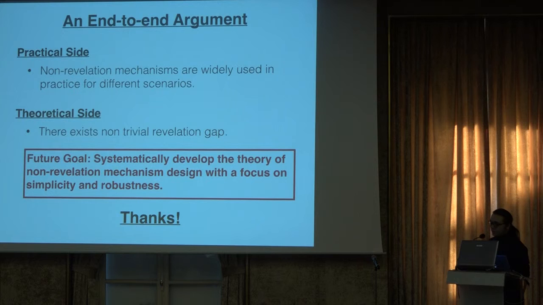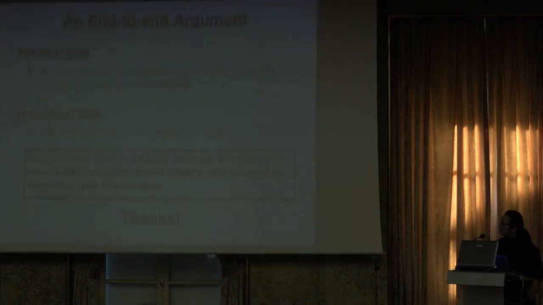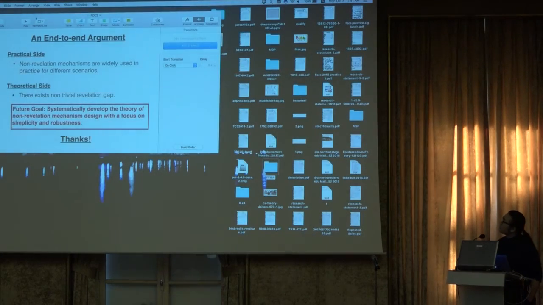And moreover, since we already know that there are lots of non-revelation mechanisms which are widely used in practice for different environments, like the OP auction or first price auction, and in our paper we provide a theorem that says there exists some non-trivial revelation gap, all of these arguments may suggest that there is a need to systematically develop a theory of non-revelation mechanism design, which tries to focus on simplicity and robustness. And thanks.